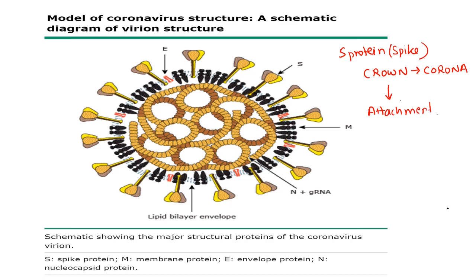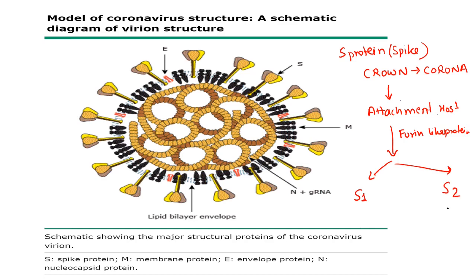When it attaches to the host membrane, it is cleaved by host cell proteins, mainly furin like proteins, basically into two components. One is S1 and another is S2.